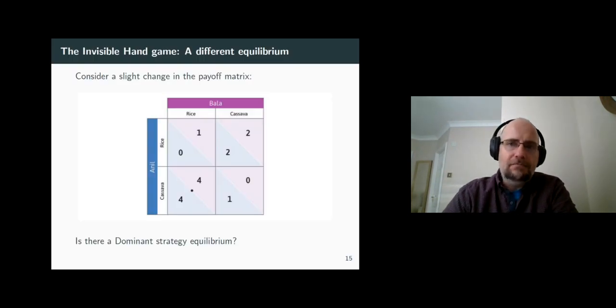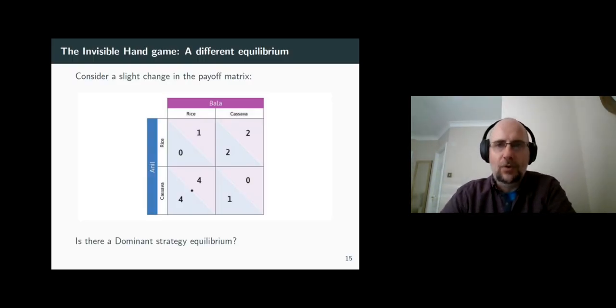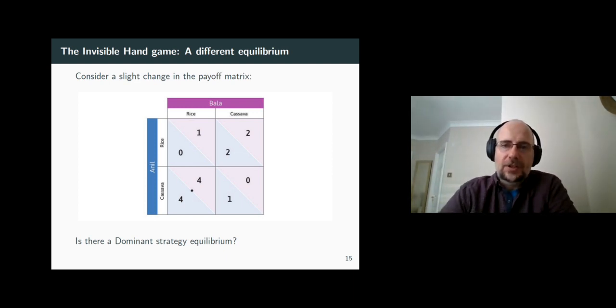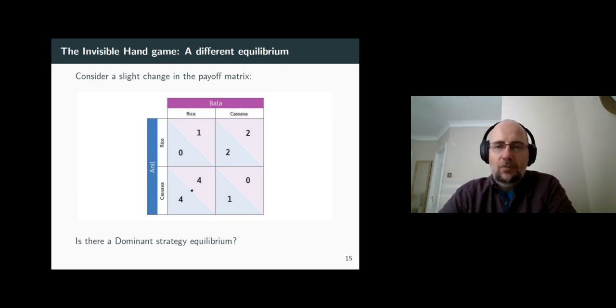So consider the game, exactly the same game that we've had before, with slightly changed payoffs. Rather than payoffs of 1 and 3 in the upper left cell and 3 and 1 in the lower right cell, we have now introduced a minor change in the payoffs. The payoffs may change due to a variety of circumstances, such as prices, consumer preferences, climate change, in general, anything relevant to either the benefits or the costs of the two players.